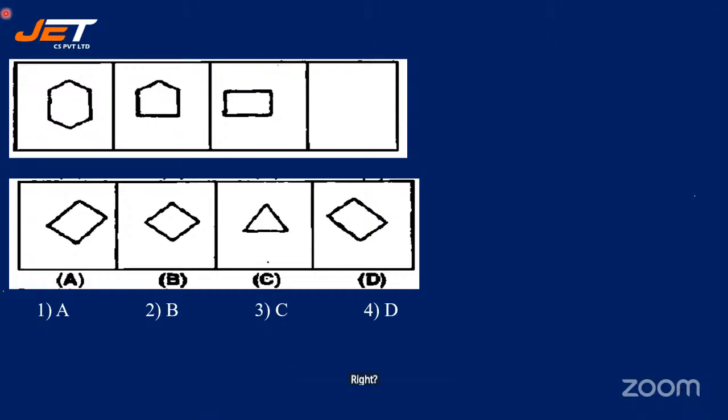See, the first one we had 1, 2, 3, 4, 5, 6. Second one 1, 2, 3, 4, 5. Third one is 1, 2, 3, 4. So the fourth one must be 3.